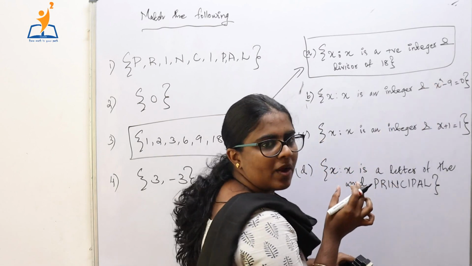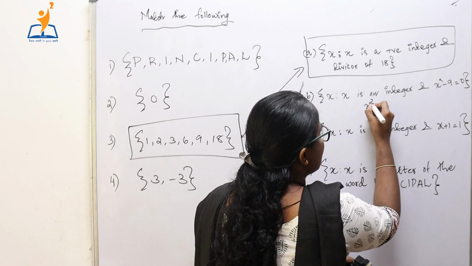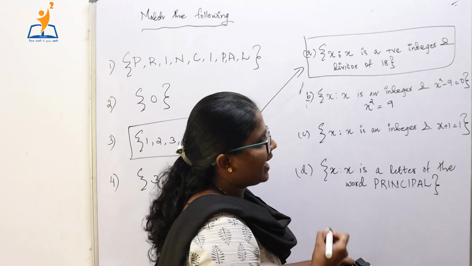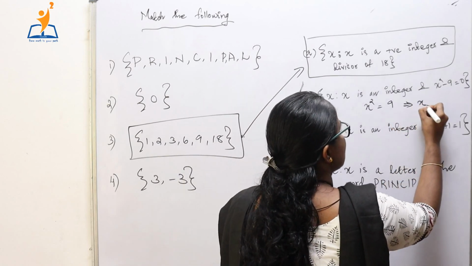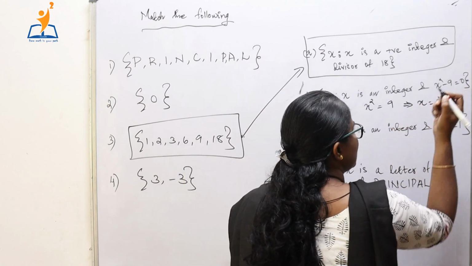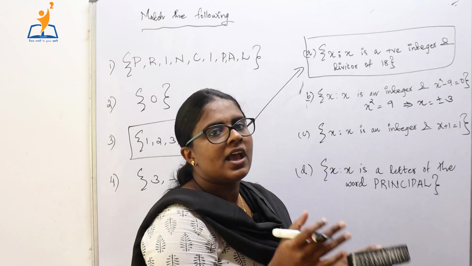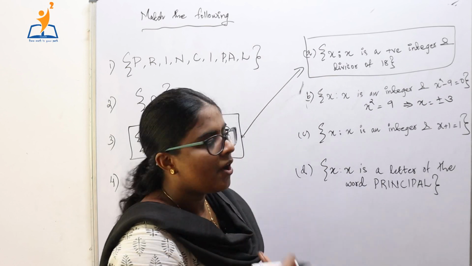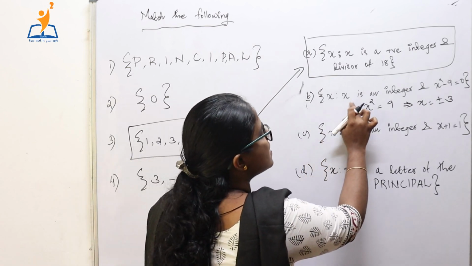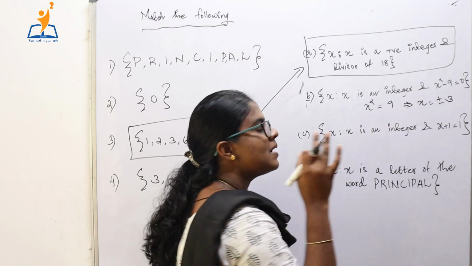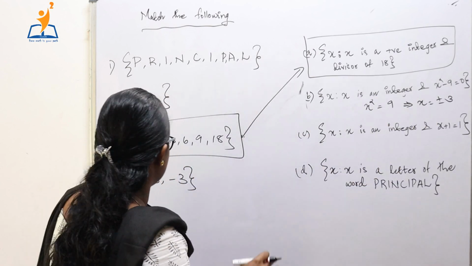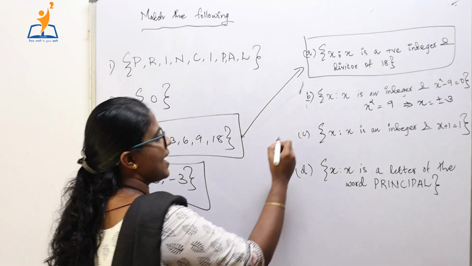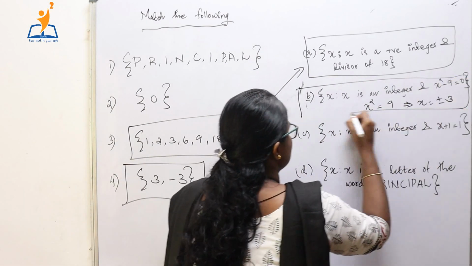Now let's solve this quadratic equation like this, that is x square minus 9 equals to 0 means x square is equal to 9, which implies x is equal to plus or minus 3. 3 square is 9, also minus 3 square is also 9, so x can take plus 3 or minus 3. So the numbers which satisfy this condition are plus 3 and minus 3. So this is that particular set. So this set will match with this particular set.